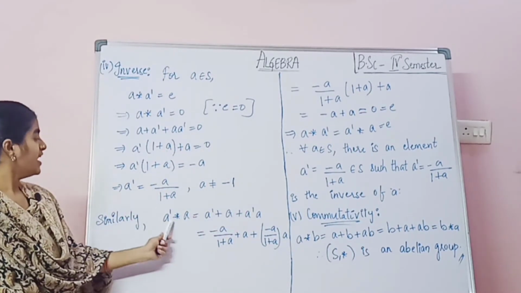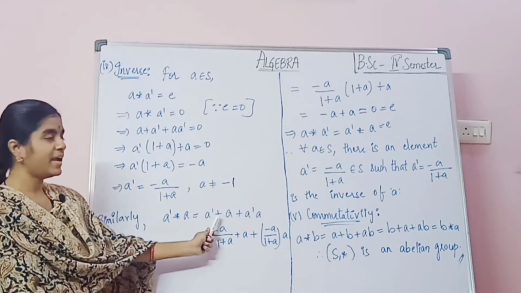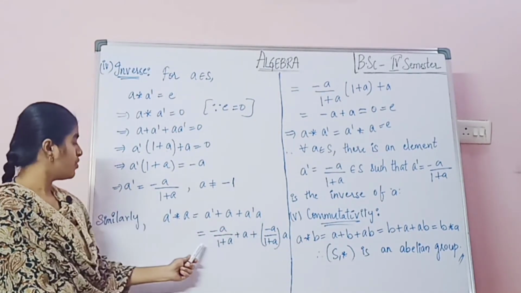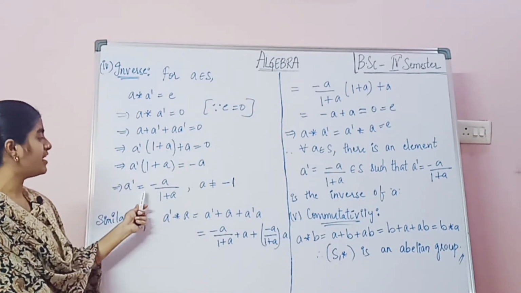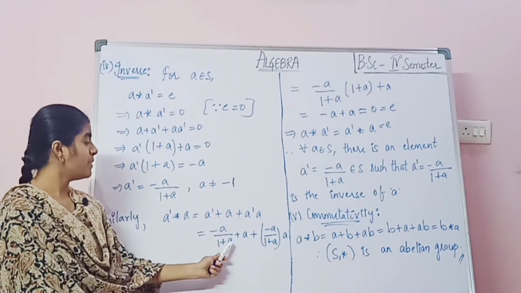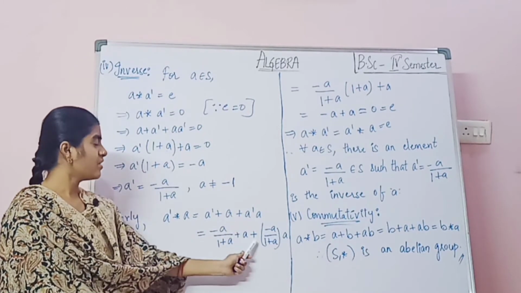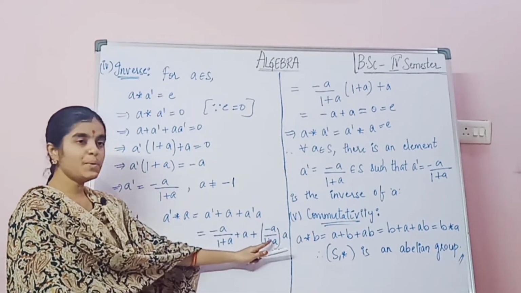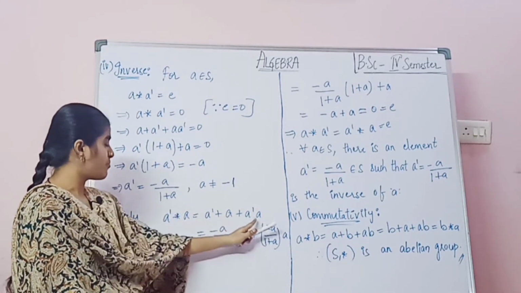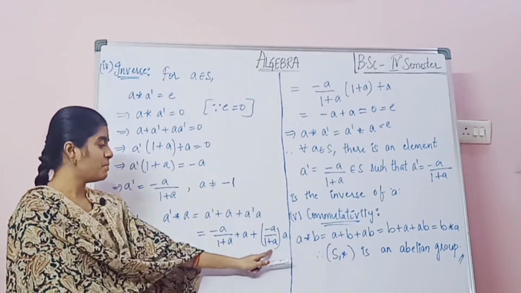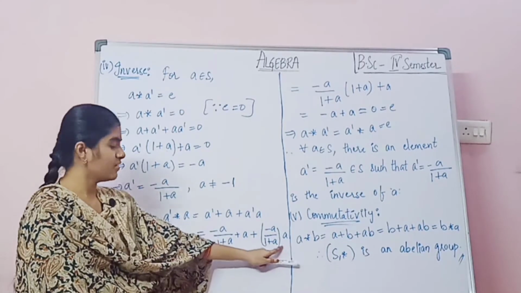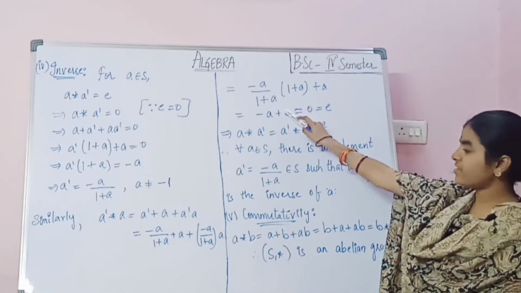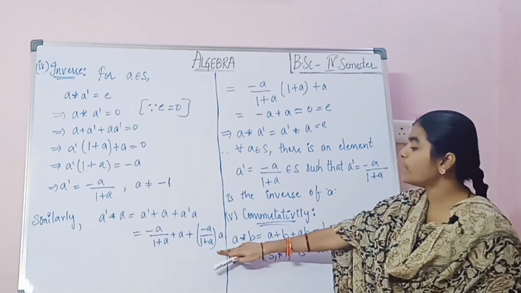Similarly, A dash star A equals A dash plus A plus A dash into A. So what is the value of A dash? Minus A by (1 plus A), plus A as it is, plus minus A by (1 plus A) into A as it is. Here we are substituting the A dash value. Now this equals minus A by (1 plus A). Here we are taking minus A by (1 plus A) common.